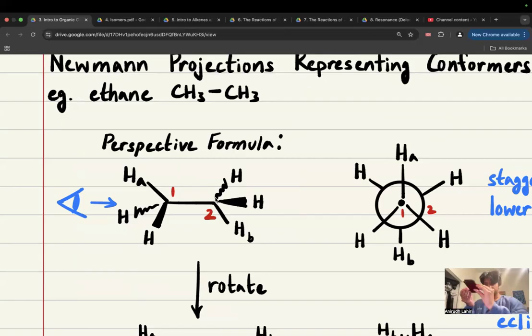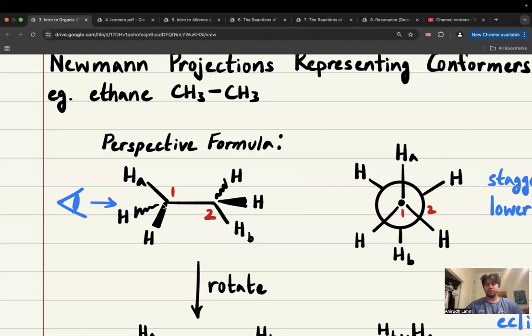If I turn to the side, you can see that this is to the right, versus if this was coming out to me, and I turn to the side, this is to the left, right? So the whole point of this Newman projection is 1, 2. It used to be like this way, horizontal. And now I'm turning this around.